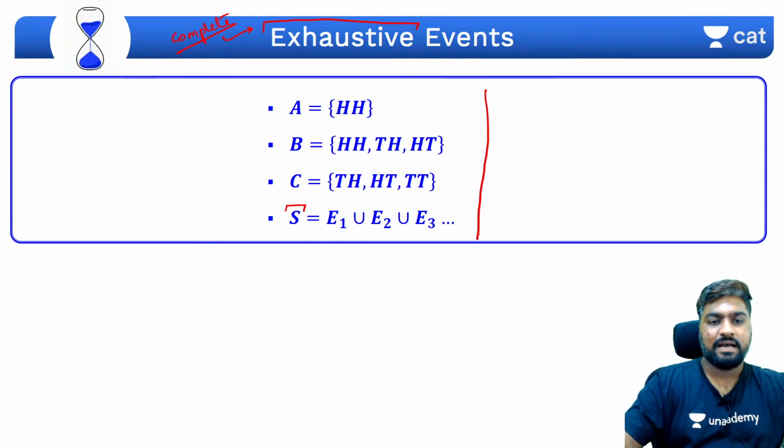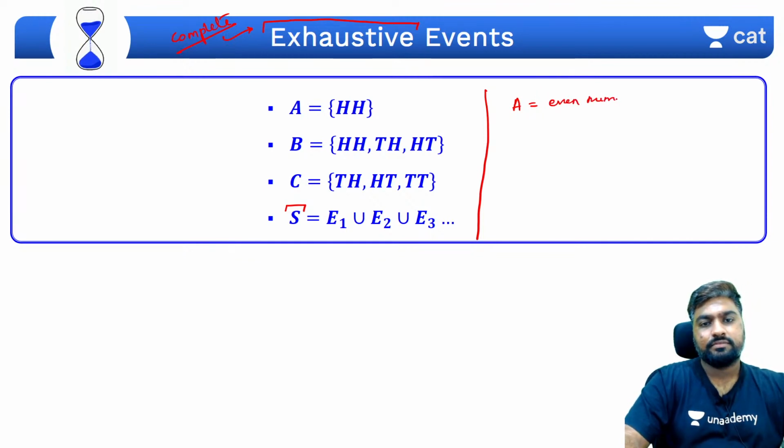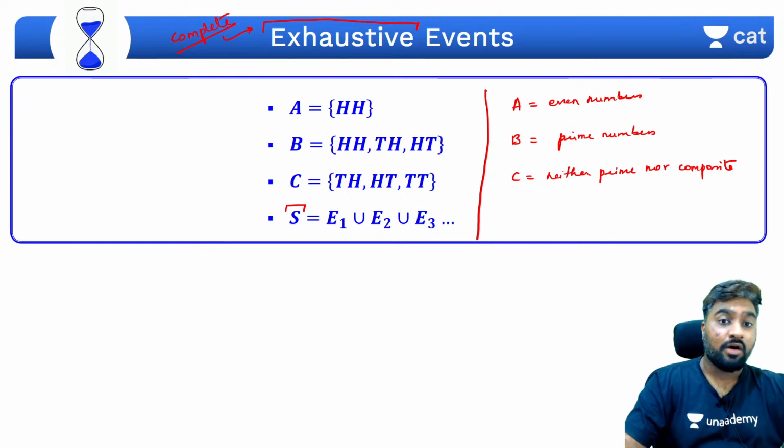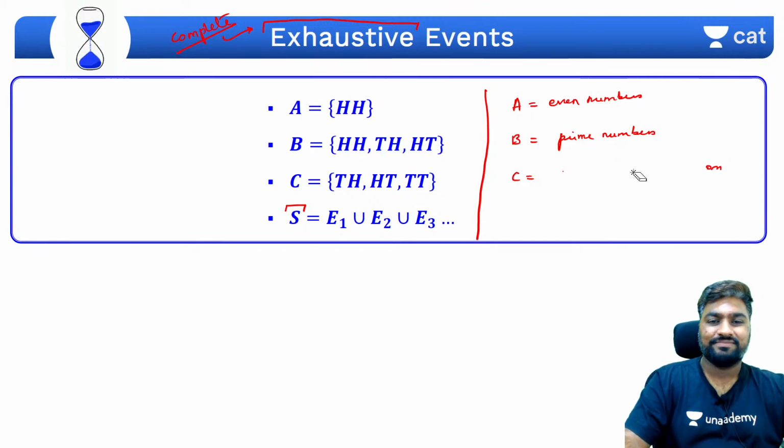Let's take dice wala example itself, right? Dice. So A is a set that has all even numbers. B is a set that has all prime numbers. C is a set that has the number 1. Yes, or let's say neither prime nor composite. Or let's make it even more interesting. Perfect square. Yeah, perfect square.